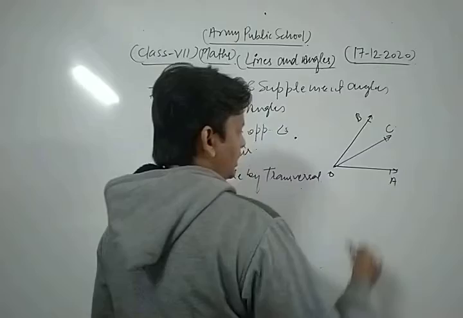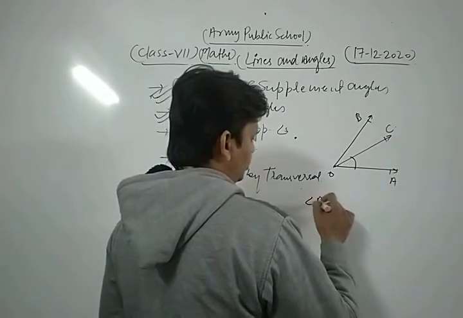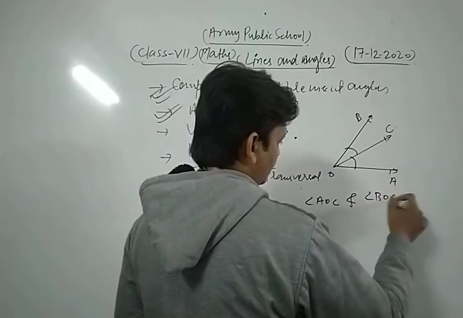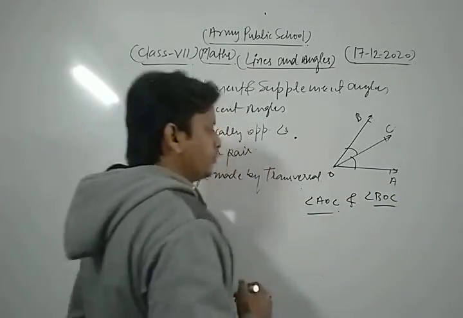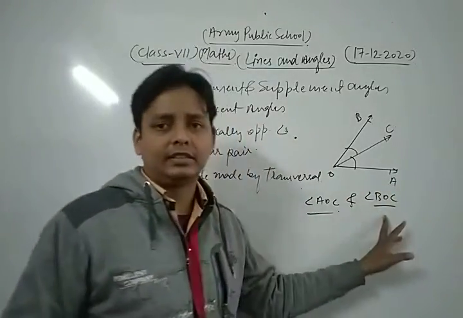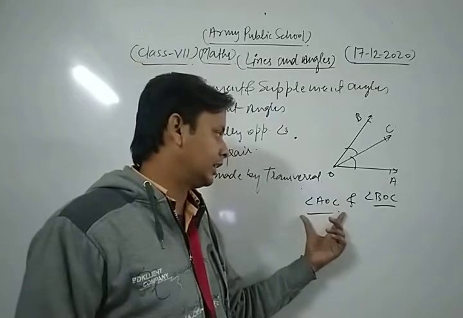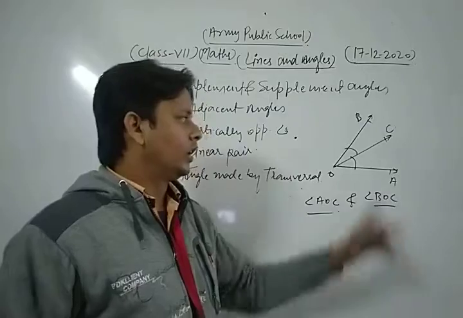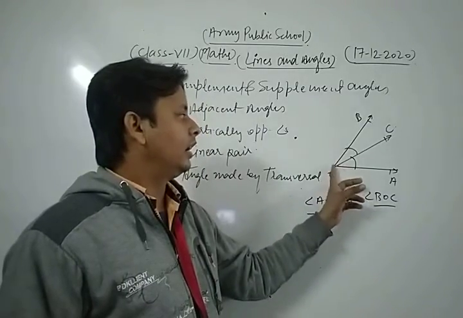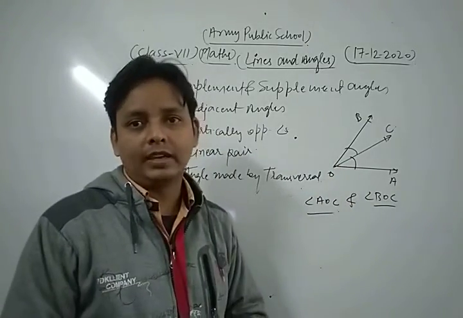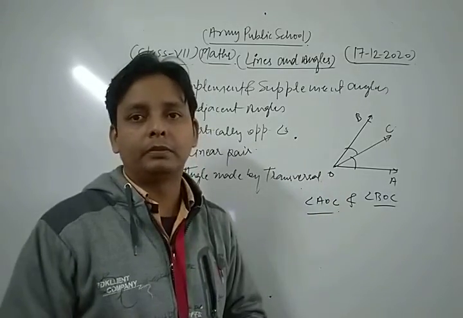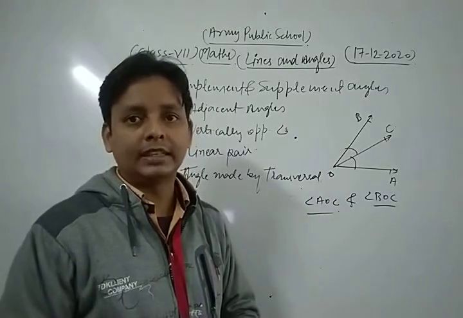Here two angles are formed, angle AOC and angle BOC. Dear friends, both angle AOC and angle BOC are a pair of adjacent angles, because these angles follow all the properties of adjacent angles.